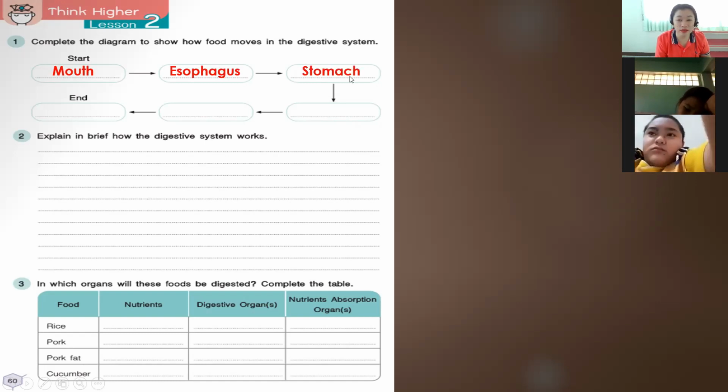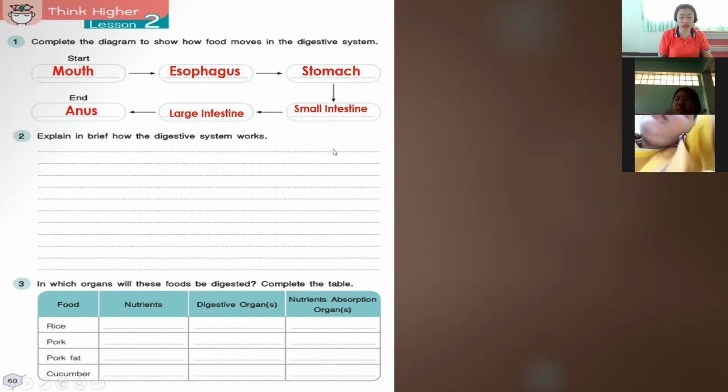Next is the stomach. After the stomach, it moves to the small intestine. Okay, after small intestine, it moves to large intestine and it moves to the anus. Okay, so that's how our food moves in the digestive system.